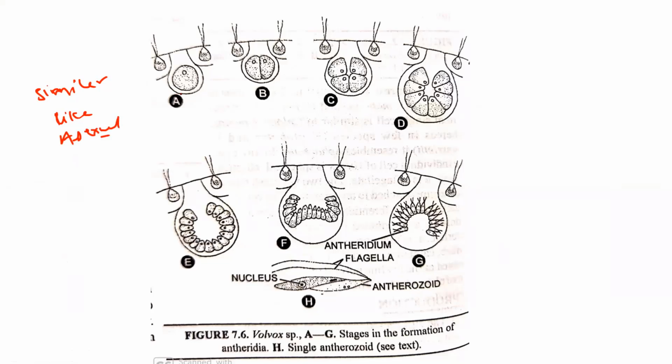But here there is some difference. In asexual reproduction the enlarged cell is called the gonidial initial cell, but here we call it the antheridial initial cell.